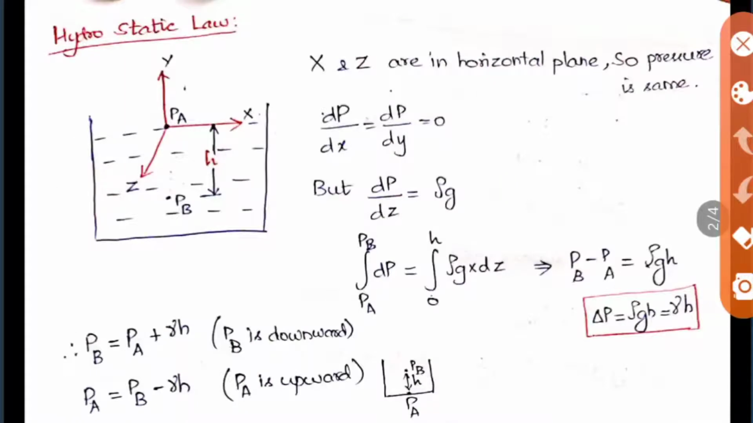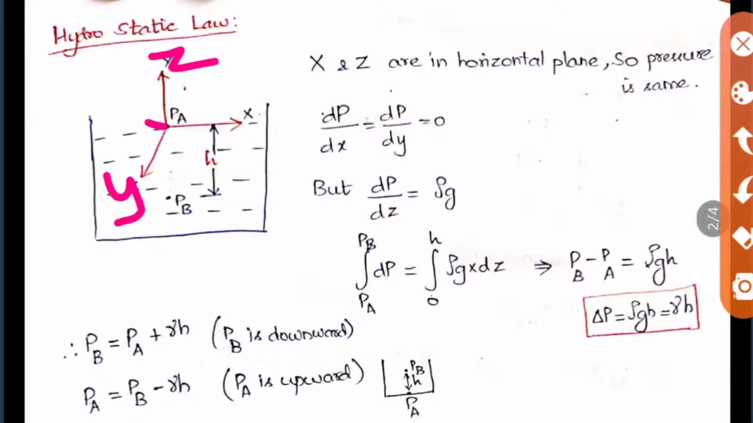Now let us see about the hydrostatic law before going into the pressure measurement. Here I have taken a container which is filled with a fluid, and a particle at A and a particle at B is taken, with a height difference of h. When you take a particle at B, it is split into x, y and z. Let us change this: this is z and this is y. You can keep it like that also, but I have written the derivation with respect to this only.